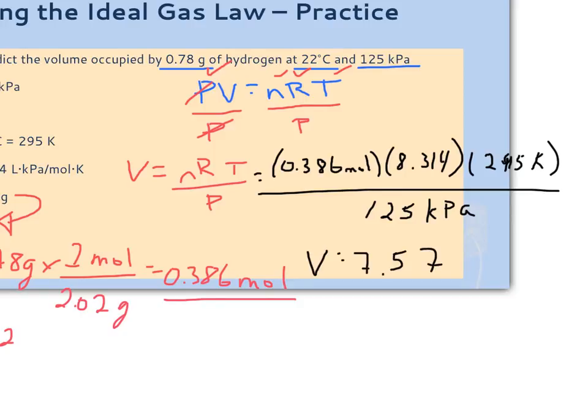And remember, I didn't round my moles, so I put in my entire mole value. So I have 7.57, but significant digit-wise, I am going to keep 2 significant digits, which means I am going to have 7.6 liters as my final volume.